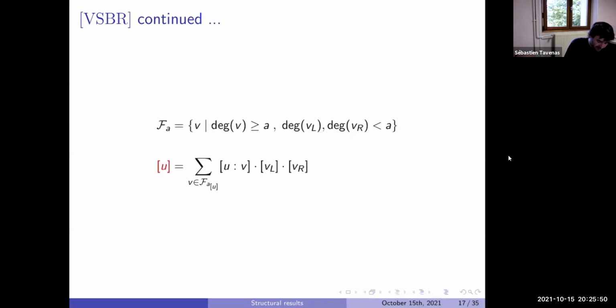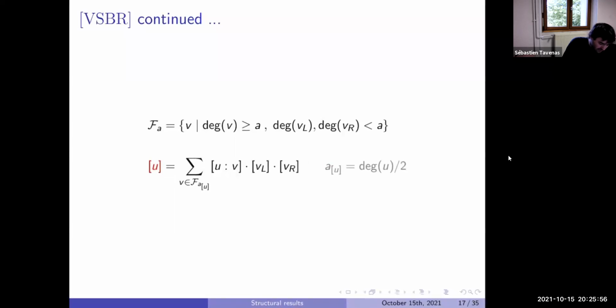So V is a product, VL times VR. What we like, with U of degree d_U, is to cut at a degree of d_U divided by 2. In particular, with this value for f of U, the degree is degree of U minus degree of V. So as degree of V is larger than that, the degree of this thing is at most degree of U divided by 2.